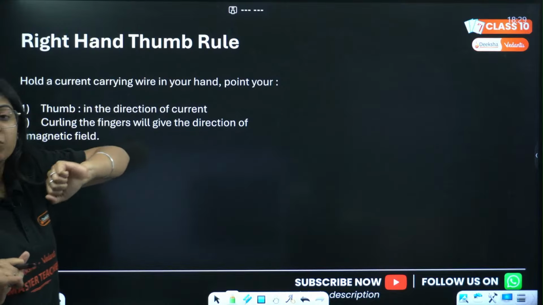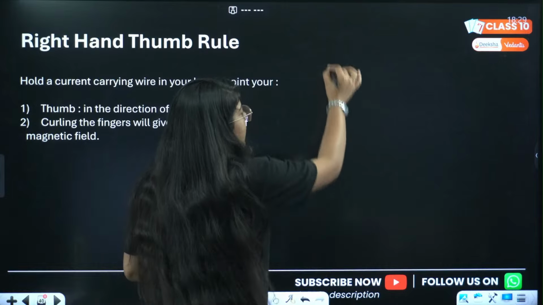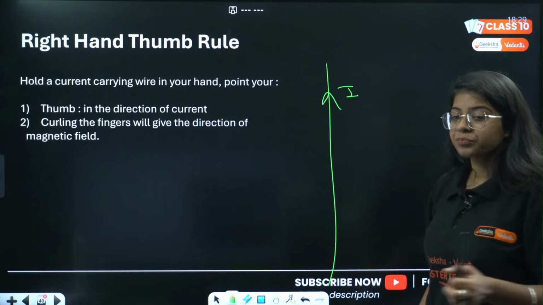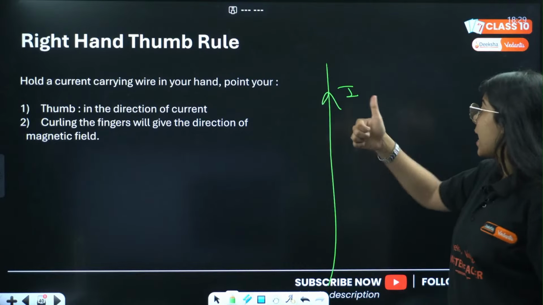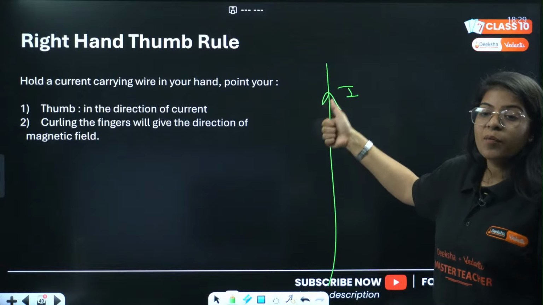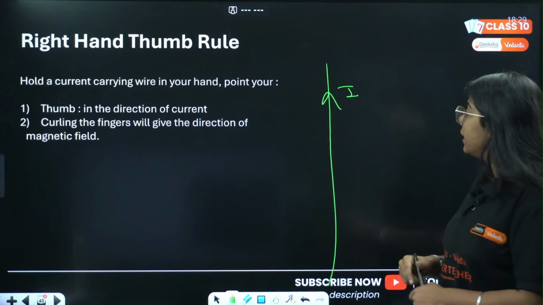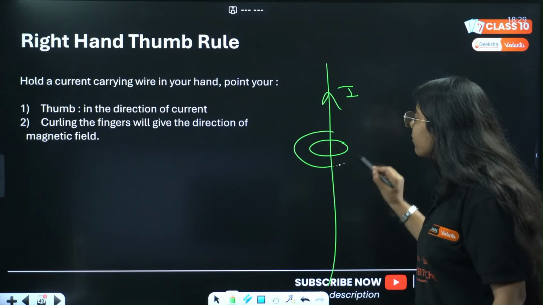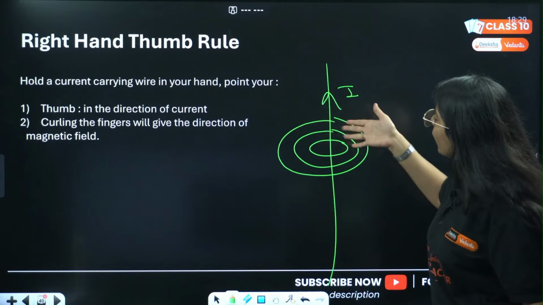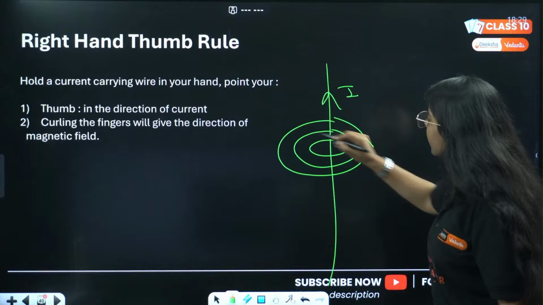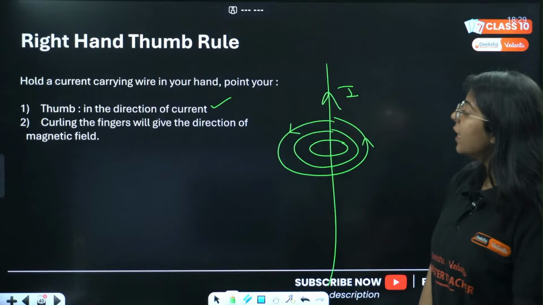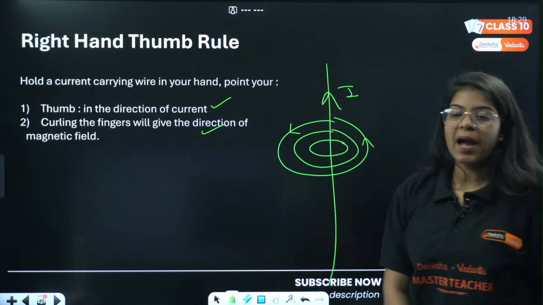First is the right hand thumb rule. What does the right hand thumb rule say? If we have a wire and the current is going upwards, you point your thumb in the direction of current, and the curling of fingers will give you the direction of magnetic field lines. In a straight wire we know it was concentric circles. So if current is upwards, the field will be going in, coming out. Thumb gives the direction of current and curling fingers give the direction of magnetic field.